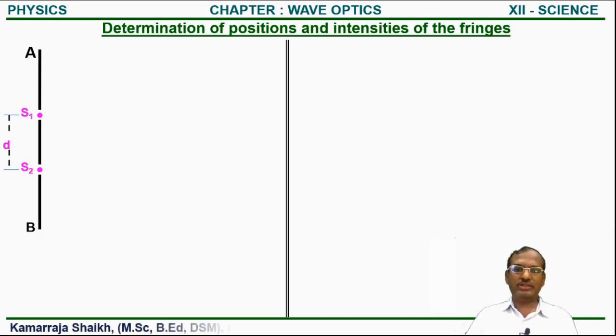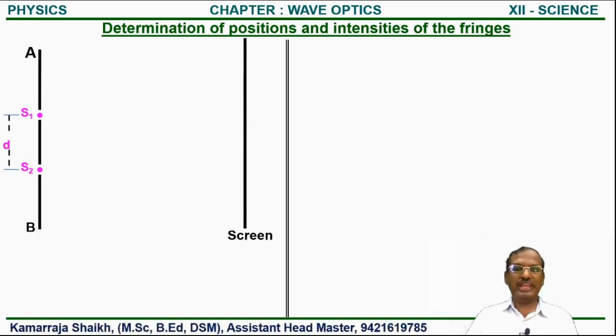In front of that slit AB, we place the screen. So whenever the sources S1 and S2 will send the wavefronts in the medium between slit and screen, so according to principle of superposition of waves, both waves get interfere and we get the interference pattern on the screen, and which consists of alternate dark and bright fringes. Now consider the screen which is at a distance capital D from the slit.